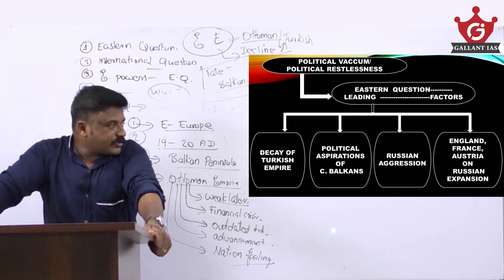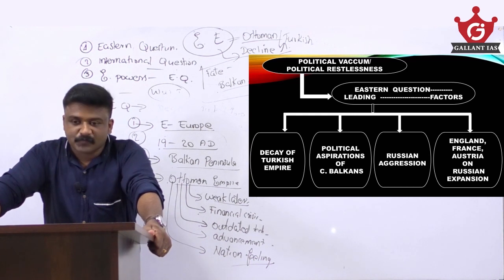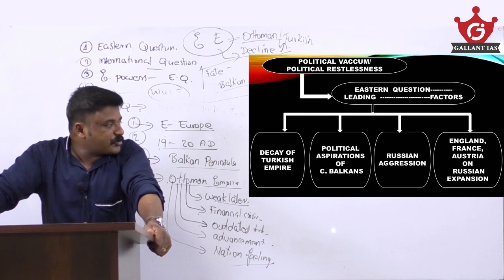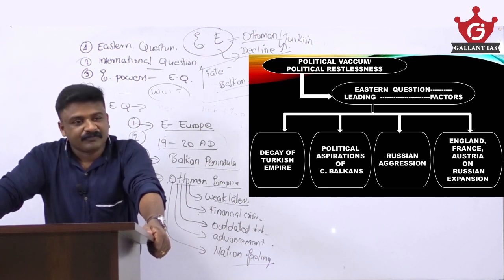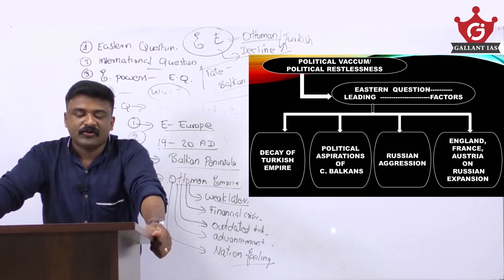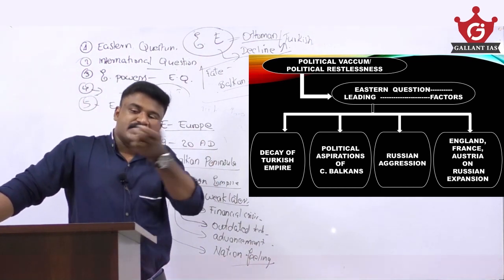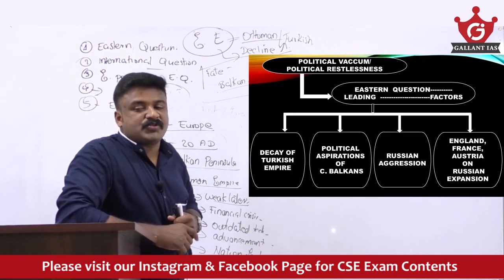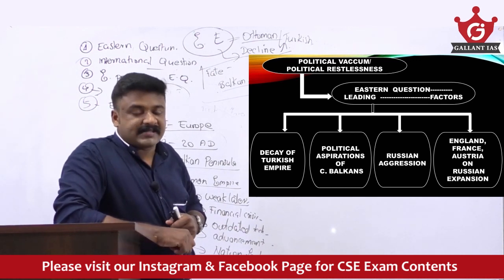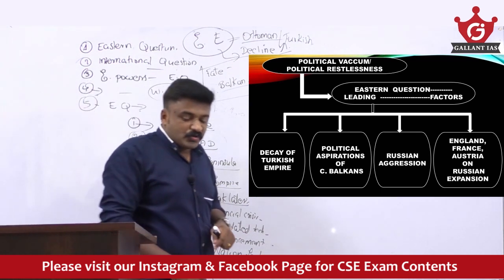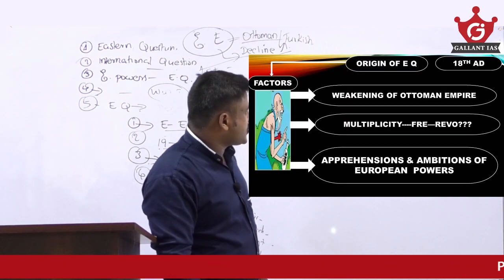And also they know that if Russia goes for further expansion, that will be a potential threat to England, France, Austria, etc. Because England, France, etc., they have these colonies in Asia, Africa, etc. So if Russia further goes for Asia, Africa, it will be threatening the colonial ambitions of France, England, etc. So at any cost, they wanted to resist this Russian aggression. So these are different things which led to this Eastern question, international tension.